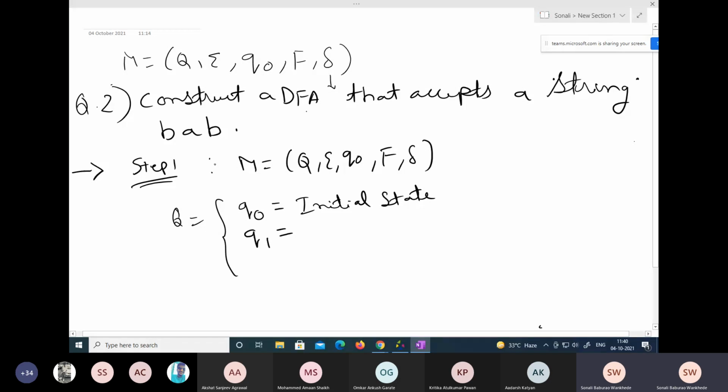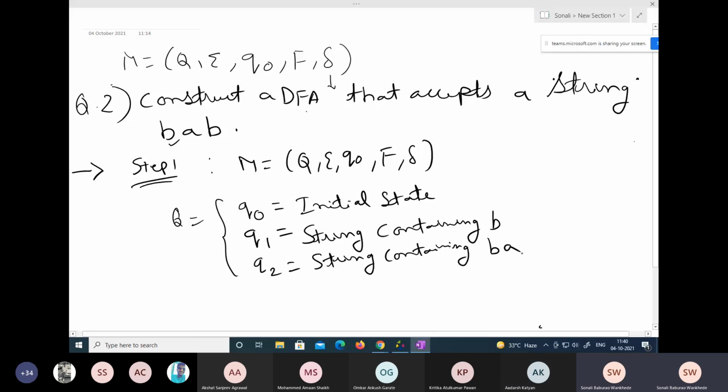And Q1 is what? Q1 can be a string containing B. I'm writing it over here because we want to show that a DFA can accept or not accept a particular string, that is BAB. So Q1 is equal to string containing B, right? So this is done. Now Q2, what can be Q2? Q2 can be a string containing what it can be?